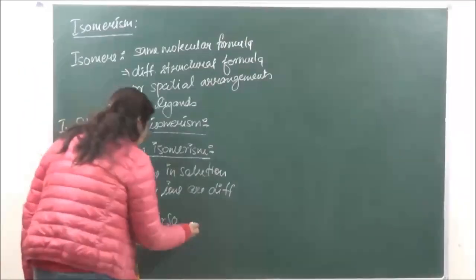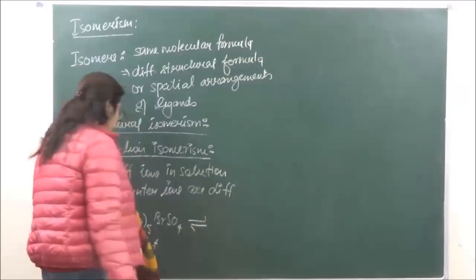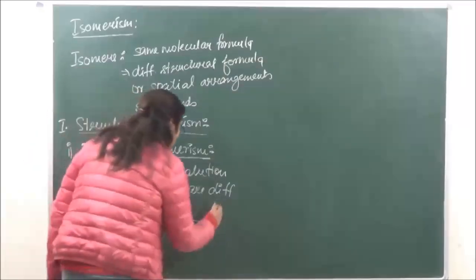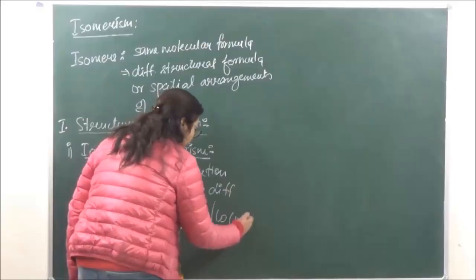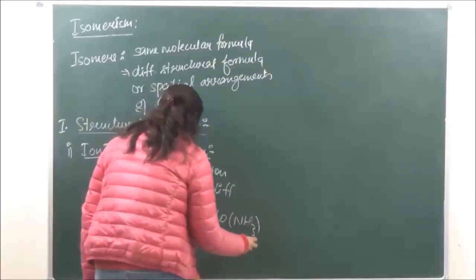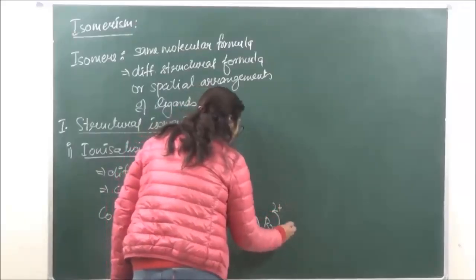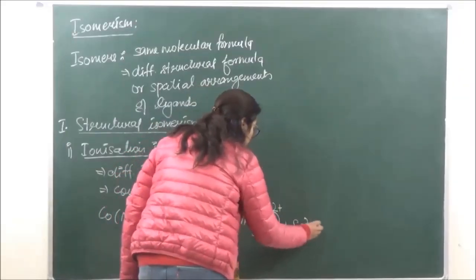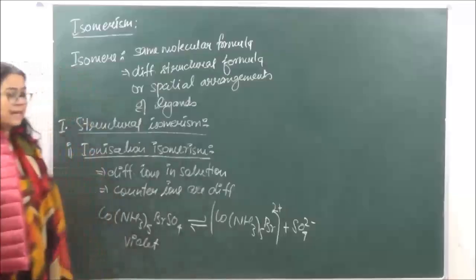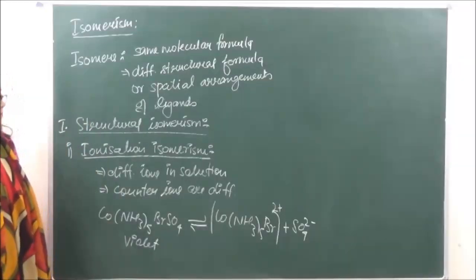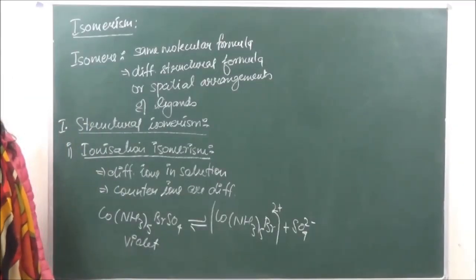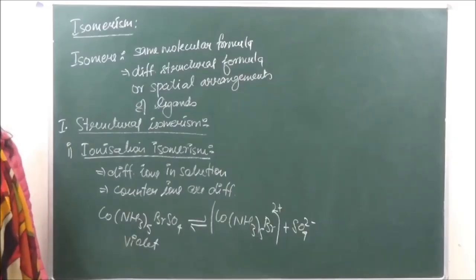Okay, so if it is giving us a white precipitate of barium sulfate, that means that the sulfate is going to be present as the counter ion.